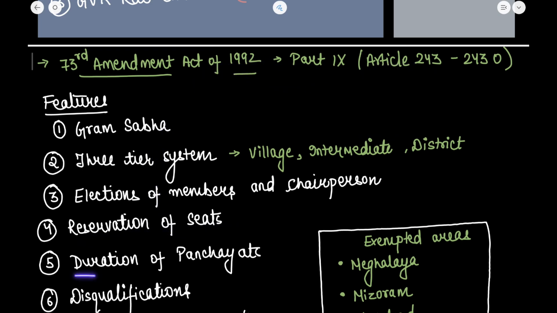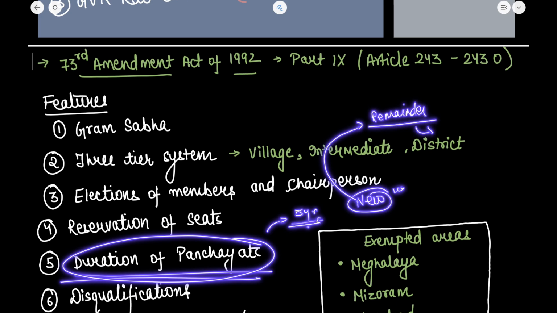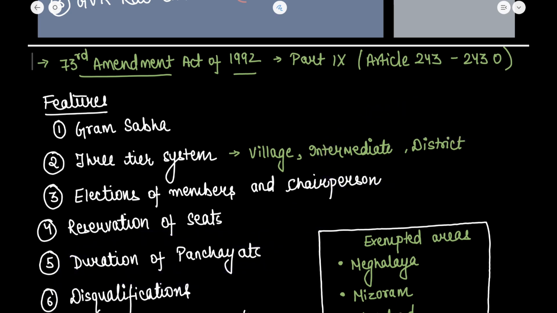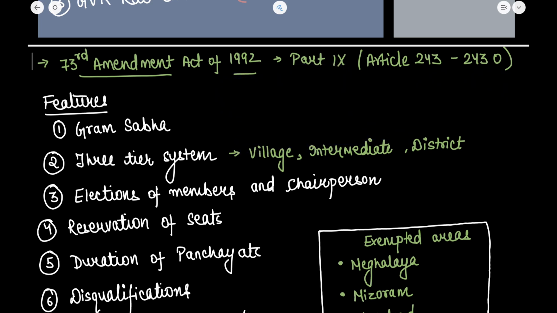Now, what about the duration of the panchayat? The normal tenure of the panchayat is 5 years. However, the panchayats can be dissolved before the completion of the term. If a new panchayat is to continue, it is going to serve for the remainder period of the time, not for the complete 5 years. For example, if a panchayat is dissolved after 2 years, the remainder term is 3 years more. As we know that the total duration of the panchayat is 5 years, when a new panchayat is elected, it will run only for 3 years. That is the remainder period of time. Okay, this is what this provision is trying to say.